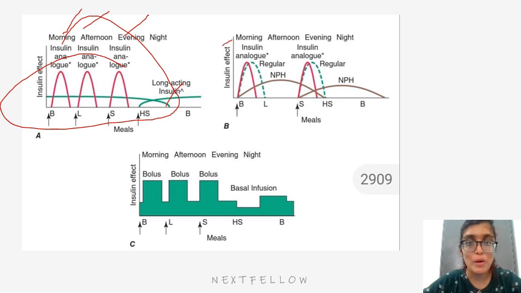Then morning insulin analog, afternoon, evening and night. So intermediate acting is given during the morning and in the evening, followed by regular insulin or short acting insulin in the morning and the evening. So this is the second regimen.